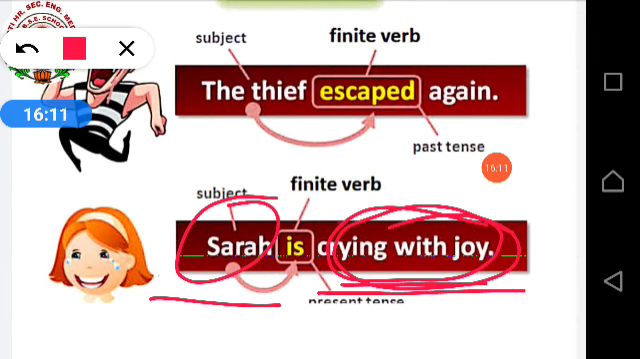Okay, so what is the finite verb over here? Is is the finite verb. And which tense? Is is a helping verb and it comes under present tense. Is, are, am, all these come under your present tense. Was, were, these all come under your past tense helping verb. I hope you all understood.